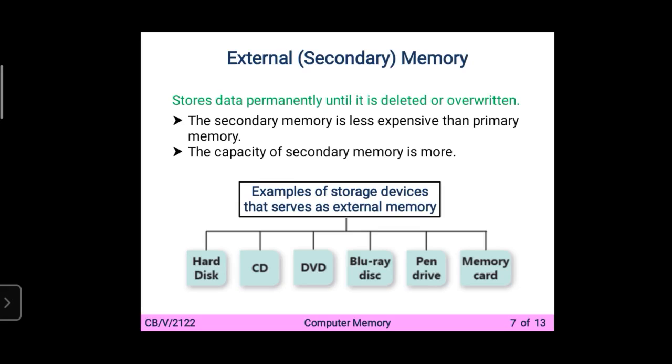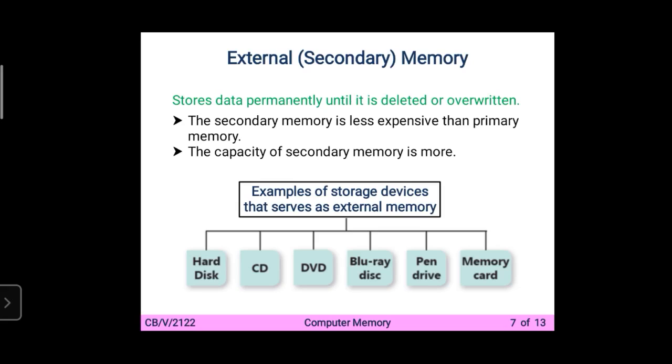The secondary memory is less expensive than the primary memory. Means primary memory is expensive. First जो memory हमने पढ़ी RAM and ROM, that is more expensive than the external memory. The capacity of secondary memory is more. Why? Because it is not directly inside a computer system. You can remove it or attach it. आप उसको remove भी कर सकते हो computer के साथ, उसको attach भी कर सकते हो. Choice of yours, and you can use different types of it. The data stored in the secondary storage devices is not erased when power to a computer is switched off.